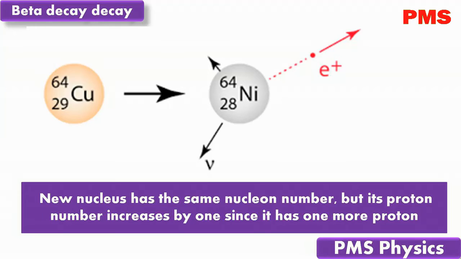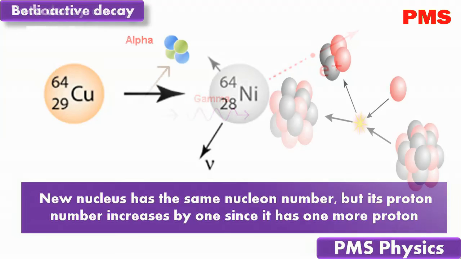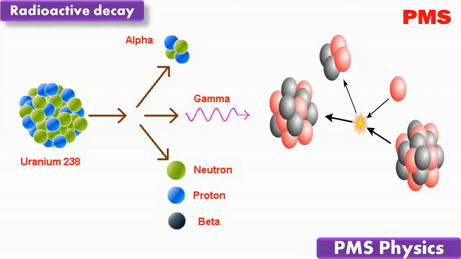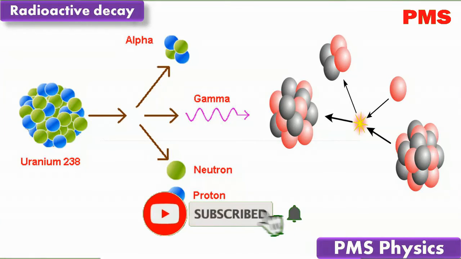Copper with mass number 64 and atomic number 29 gives nickel with mass number 64 and atomic number 28, plus a beta-plus particle. In this reaction, you can see that 64 copper, atomic number 29, gives 64 nickel, atomic number 28, and a beta-plus decay. A neutrino is also emitted in beta-plus decay.